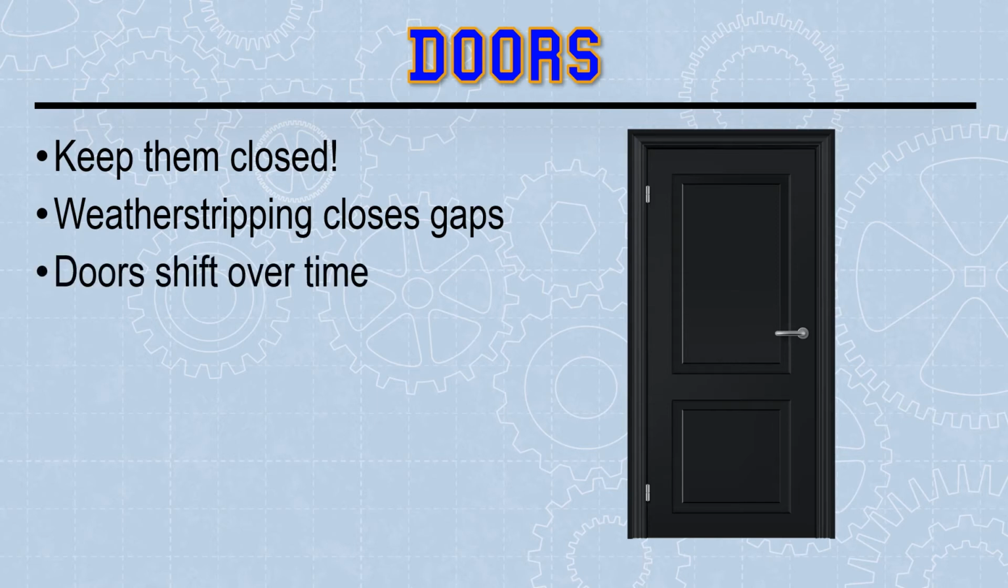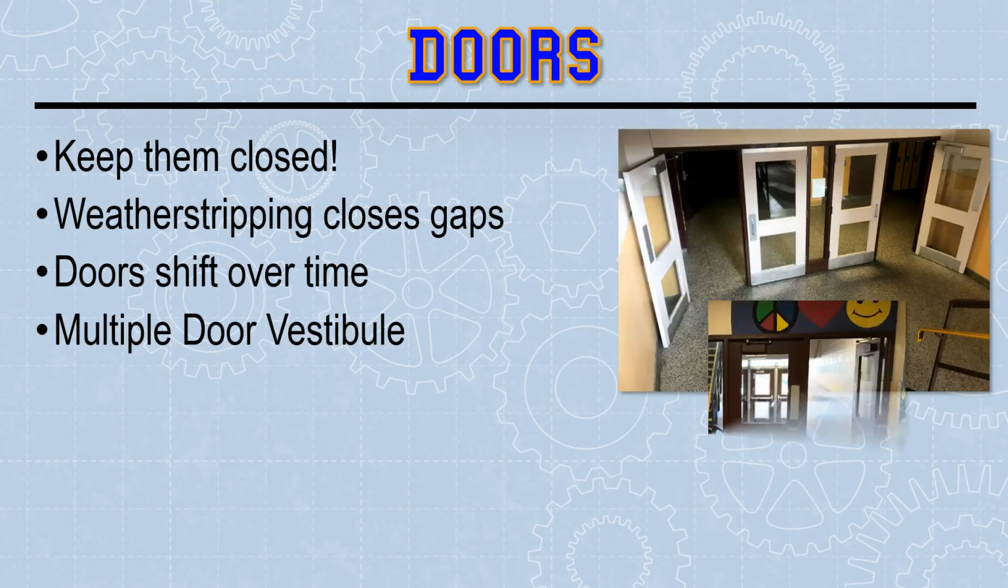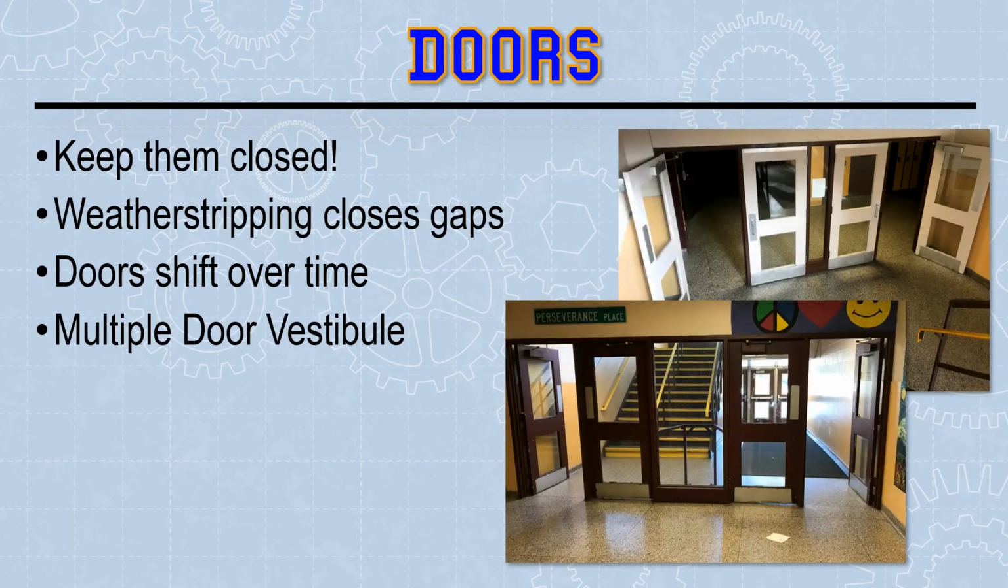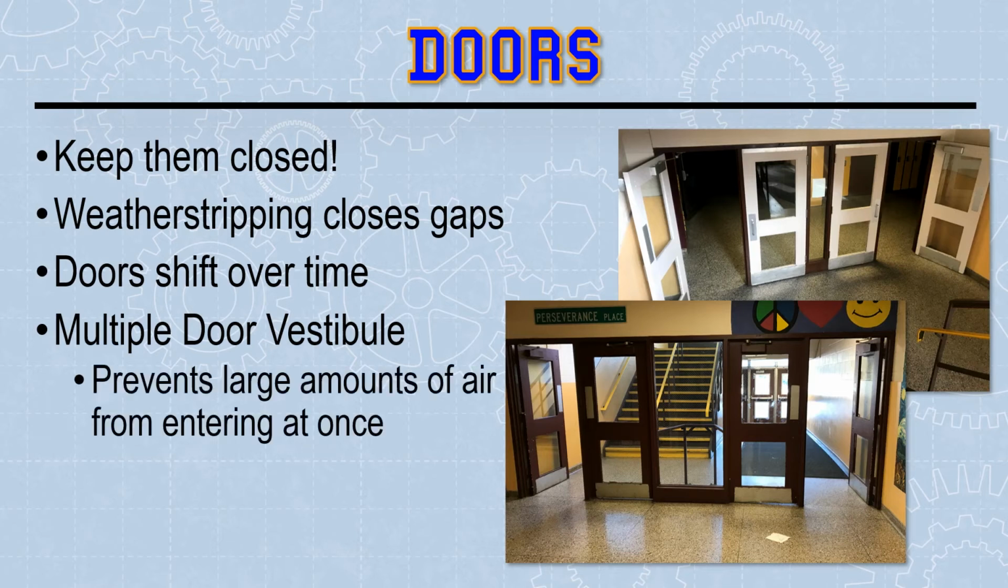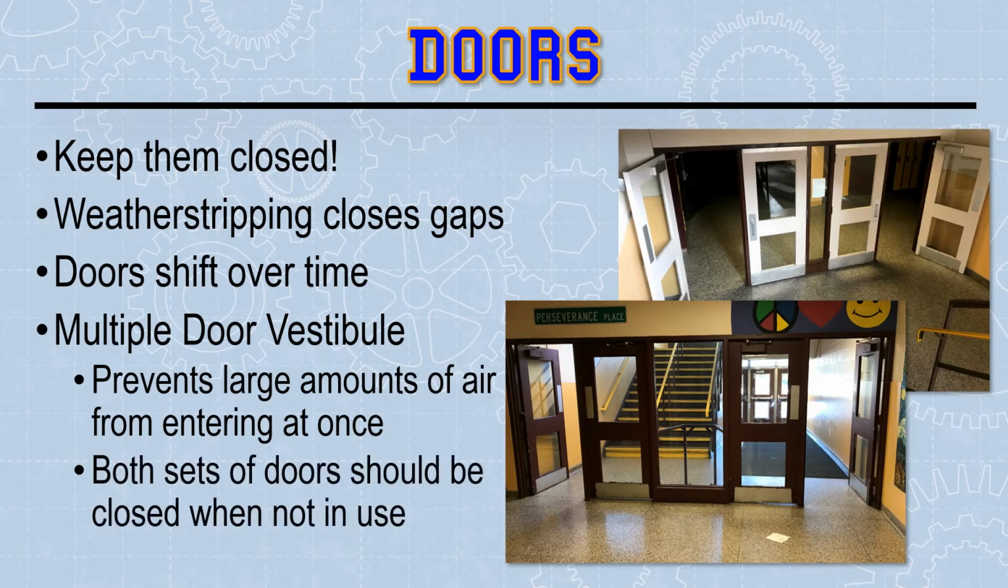Doors shift over time. Just like a house settles, your cardboard house may be settling as well when you're designing it. So keep that in mind. Make sure the structures are strong. If you have multiple doors, like a vestibule or a storm door, some doors have a solid door and a glass door that you can open and see through. This prevents large amounts of air, whether it's a full vestibule or just a storm door. It keeps large amounts of air from entering at once. A lot of insulation is about creating air gaps.